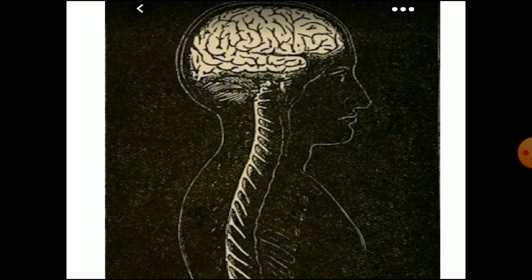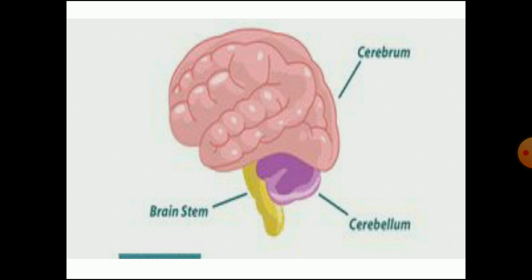Let's discuss about the brain. So this is our brain and here it is a spinal cord. Now brain is the boss of our body. That means it controls all the activities of our body even in the resting condition or in the sleeping state also. Like brain functions 24 hours.